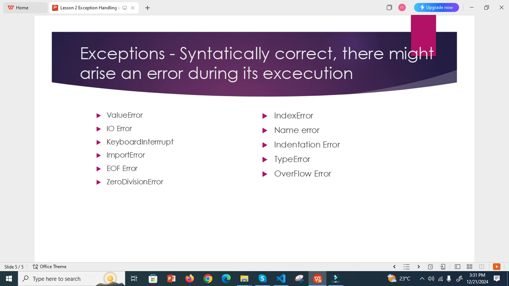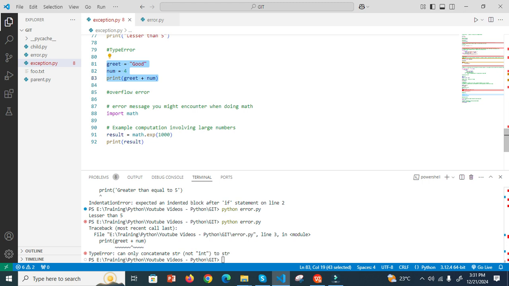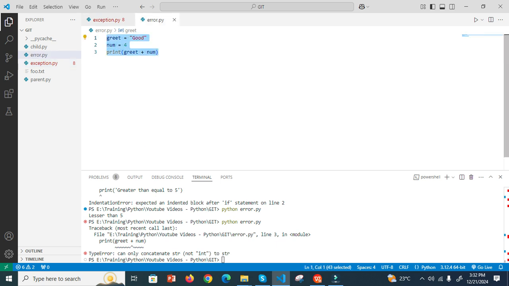Now next is overflow error. What is this overflow error? Okay, now in math you have an exponential value, right? The exponential will be like 2 point something, right? Now I say math dot exp of 1000. For this kind of value I import the math library.